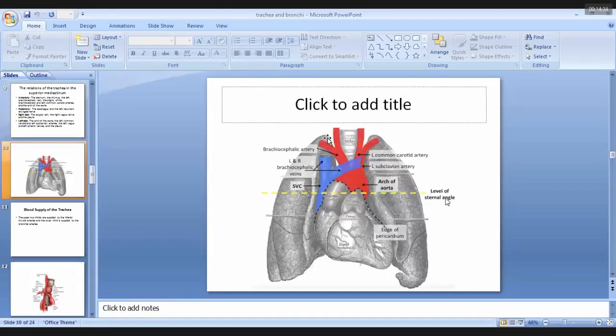Now see in this figure, this is the part of the trachea in the region of the superior mediastinum. The first most superficial structure is the manubrium of the sternum. After we reflect this part, there is the thymus, which is one of the contents of the superior mediastinum. Among the vessels, the left brachiocephalic vein, the arch of aorta, and the origin of its two major branches lie in the anterior relation: the brachiocephalic trunk or brachiocephalic artery and the left common carotid artery.